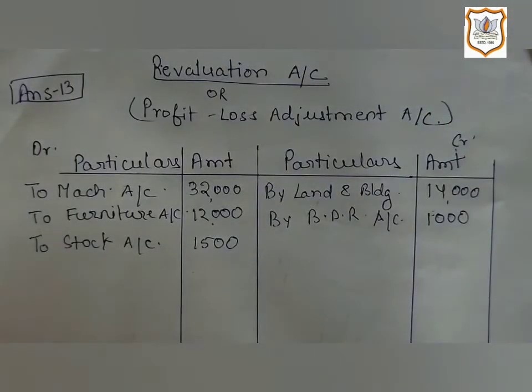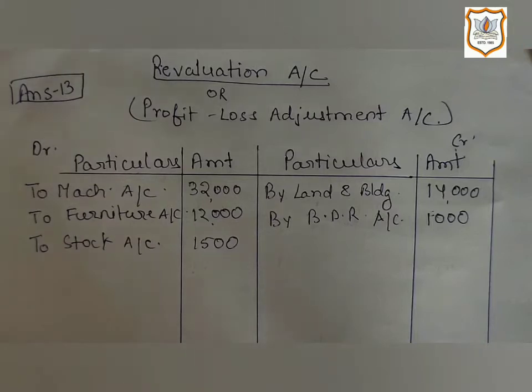Now let us see point number 5. Rupees 1,500 out of creditors is now not to be paid, which is to be recorded in the books. So if creditors is now not to be paid, that means it is a good thing for the firm. It is a kind of profit.